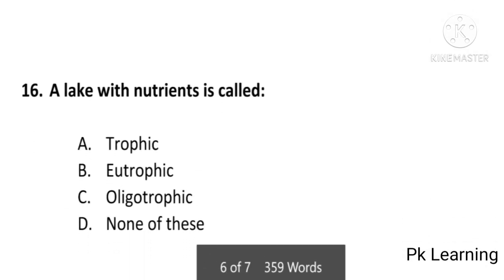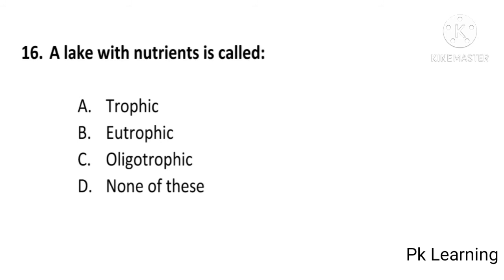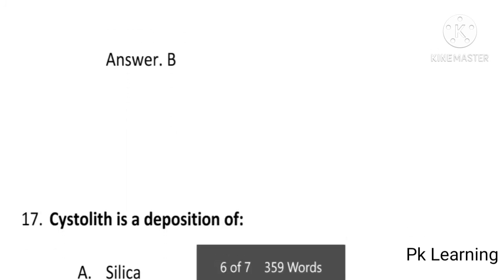And next question is, a lake with nutrients is called trophic, eutrophic, oligotrophic or none of these, and answer is B, eutrophic. A lake with nutrients is called eutrophic. B is correct option.